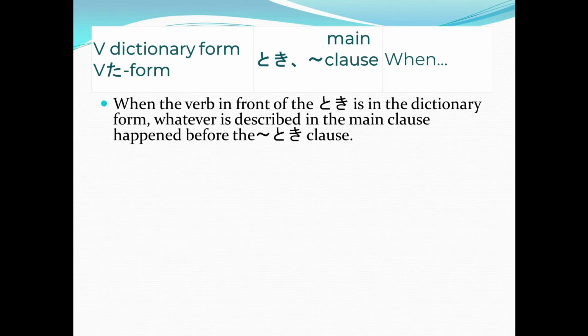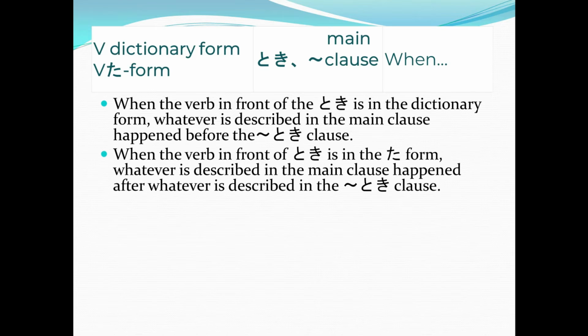So when the verb in front of the toki is in the dictionary form, whatever is described in the main clause happened before the toki clause. And when the verb in front of toki is in the ta form, whatever is described in the main clause happened after whatever is described in the toki clause. So, are you still confused? Now listen to my example and then I'll explain it to you.